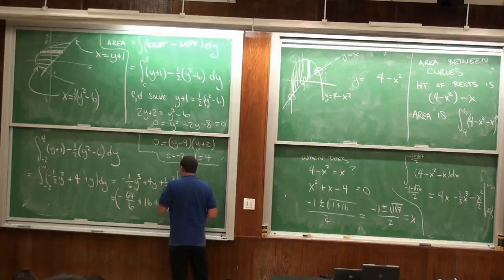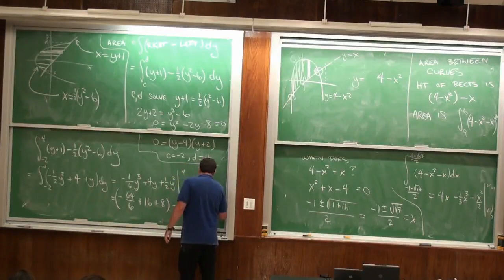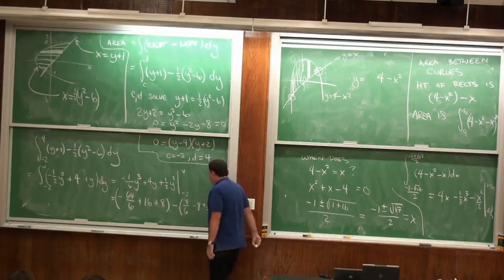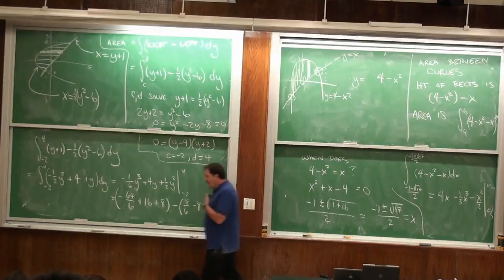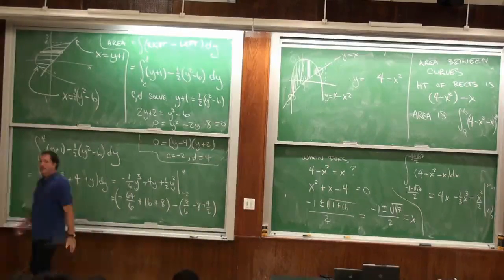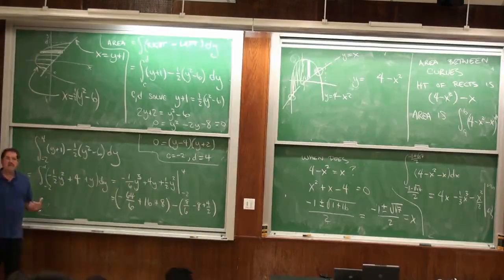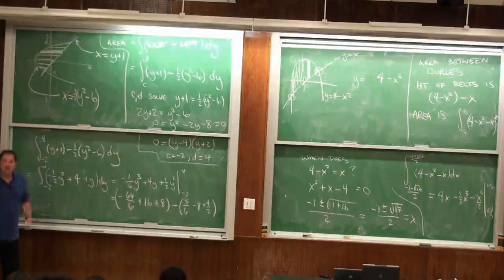And then we subtract off. Negative 2 cubed is 8, so this is 8 over 6. Negative 2 times 4 is negative 8. Negative 2 squared is plus 4. And then you add.